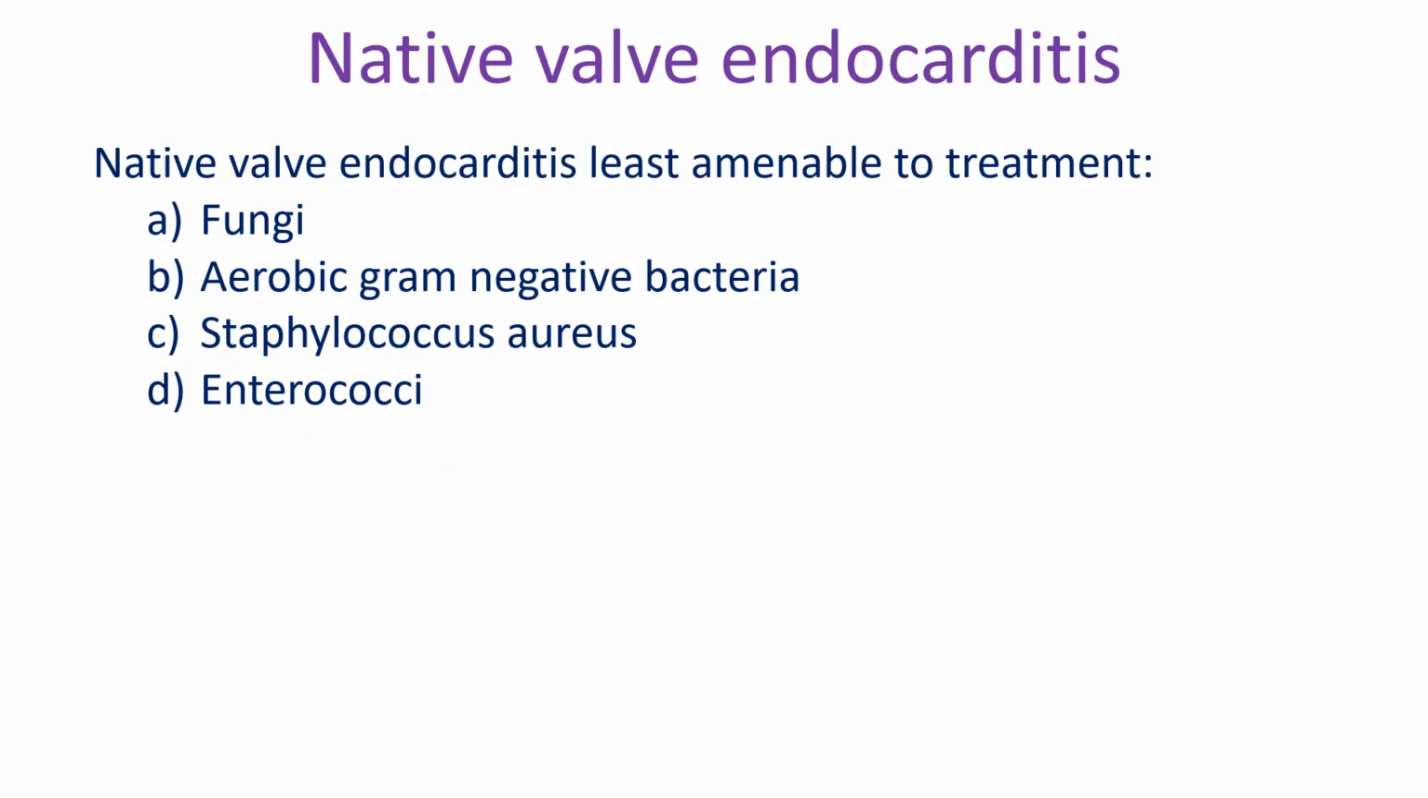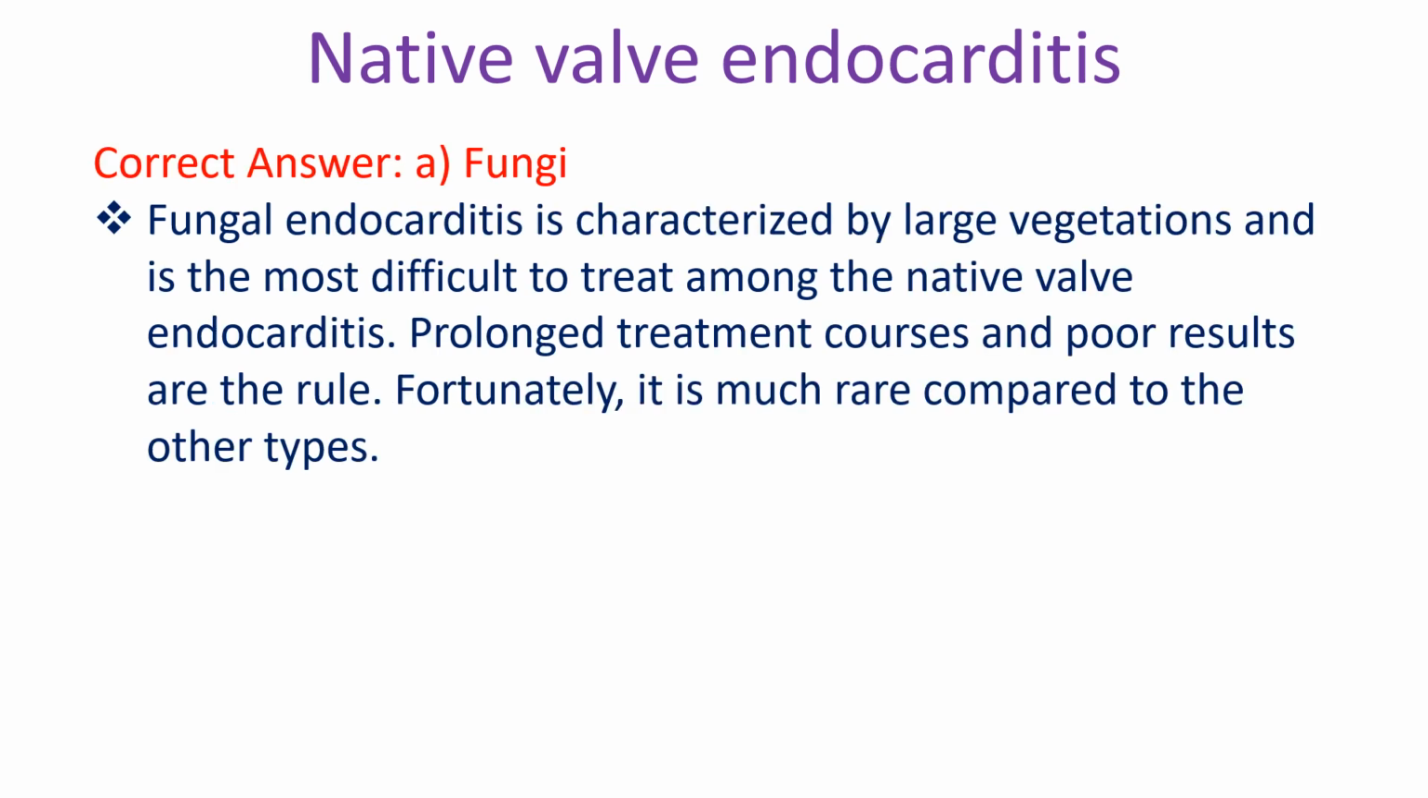Native valve endocarditis least amenable to treatment: A. Fungi, B. Aerobic gram-negative bacteria, C. Staphylococcus aureus, D. Enterococci. Correct answer A. Fungi. Fungal endocarditis is characterized by large vegetations and is the most difficult to treat among the native valve endocarditis. Prolonged treatment courses and poor results are the rule. Fortunately, it is much rarer compared to the other types.